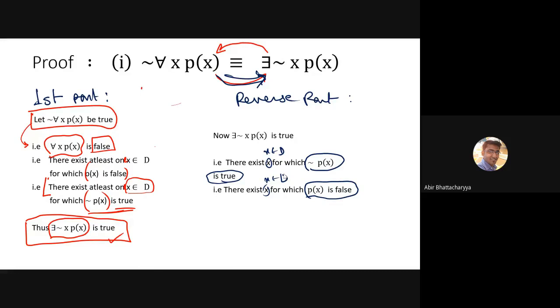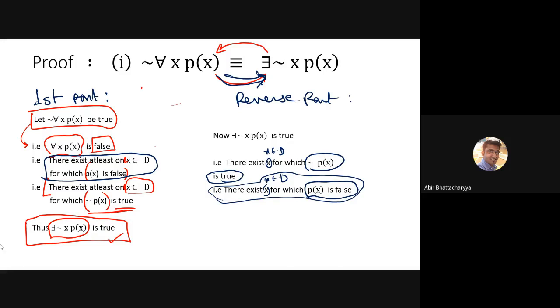Now think about this. There exists x belongs to D for which px is false. Now look at this particular sentence. There exists one x belongs to D for which px is false. And what is this sentence? That means we are nearer to proof.